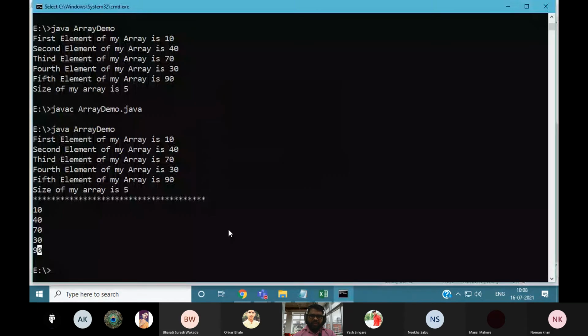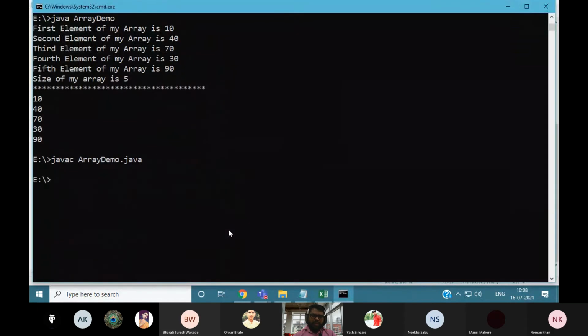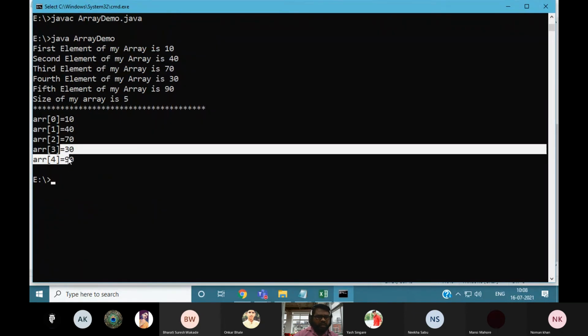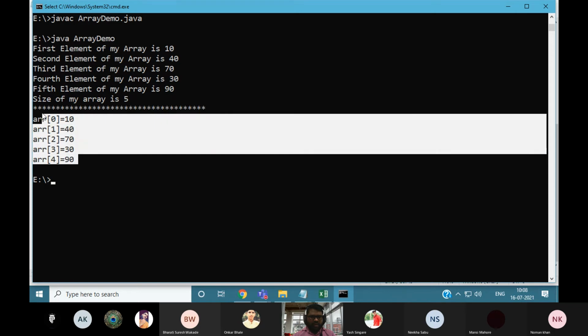Let's see what the output will be. Compile and you will get it: first element, second element, and so on. According to the index value, you can access the elements of your array, and you can insert elements into your array.